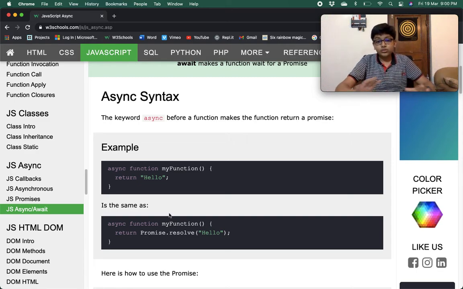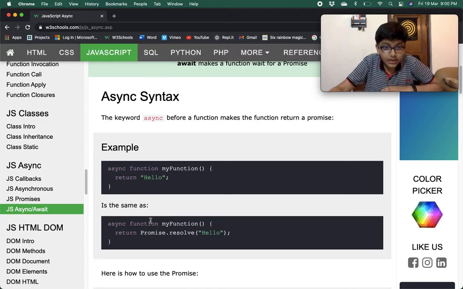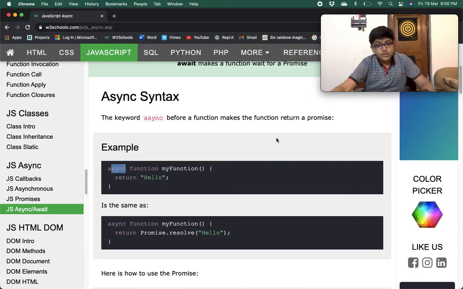Async syntax. So what is the async syntax? The keyword async before a function makes the function return a promise. Async is put before the function keyword. So whenever you add the async keyword, whatever you return from the function will be a promise.